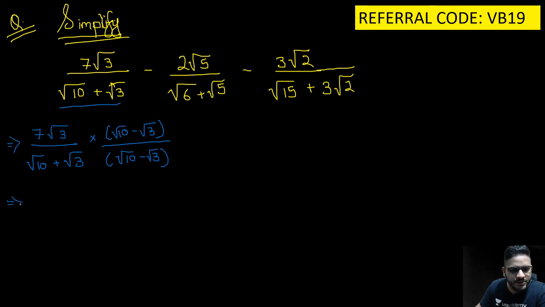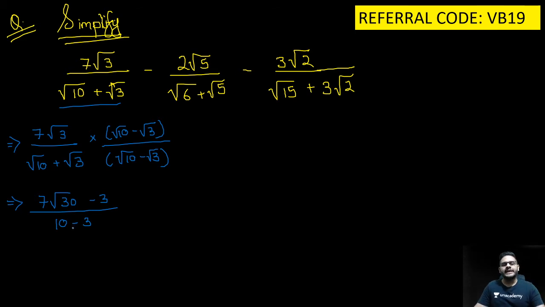So on solving this, what we will get, guys, we will get this into this will give me 7 root 30 minus 3 the whole upon 10 minus 3, that is nothing but a square, a plus b, a minus b, तो a square minus b square. under root 10 का square 10 हो जाएगा.